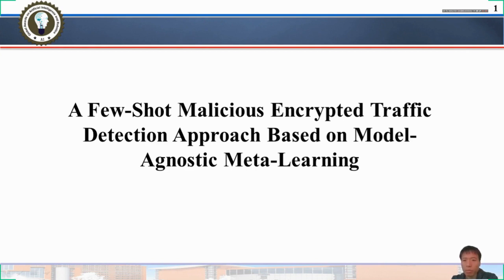Existing related approaches need to be trained with many samples. It's a critical problem how to train a deep learning model using only a small number of samples to detect new classes of malicious encrypted traffic. We propose a few-shot malicious encrypted traffic detection approach based on Model-Agnostic Meta-Learning.